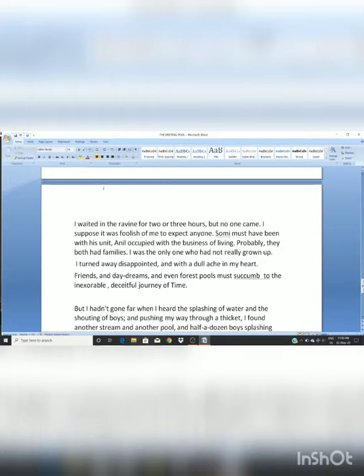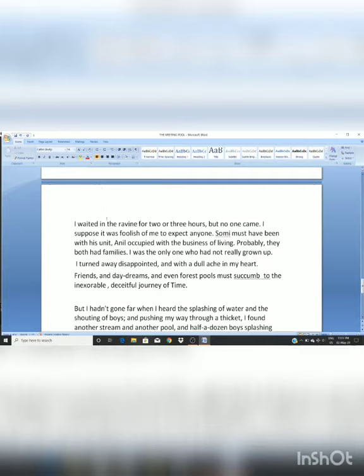What do you think? Why was he waiting there? Obviously, he was waiting there for his friends. He thought that maybe my friends would come here, but nobody came. I suppose it was foolish of me to expect anyone. He himself is admitting here that it was foolish of him to expect anyone. Somi must have been with his unit.